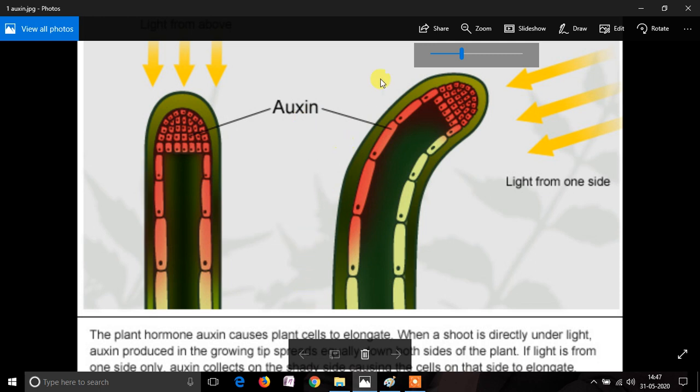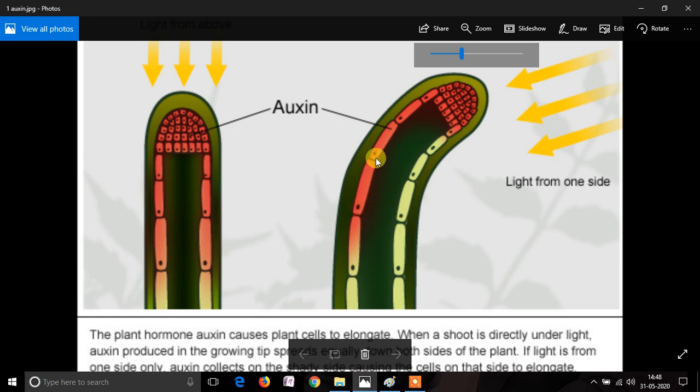And if you look at the right diagram, you will see that the cells seen with the help of the yellow cursor, on the left hand side of the twig, are more elongated than the cells which are present on the right side of the twig.